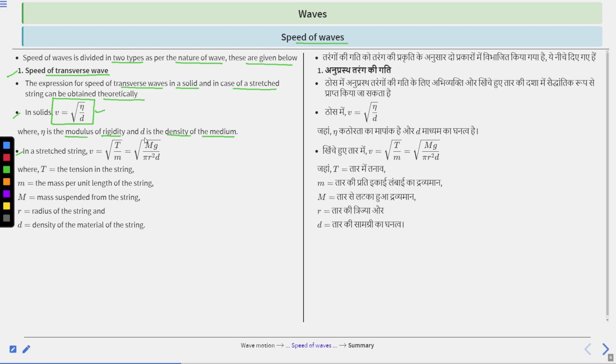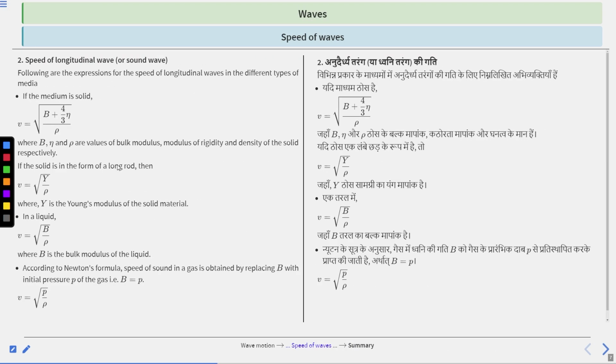So v equal to under root mg divided by pi r square d, where T is the tension of the string, m is the mass per unit length of the string, and m is the mass suspended from the string, r is the radius of the string, and d is the density of the material of the string. So these are the different terms used and their symbols in speed of waves. Clear?